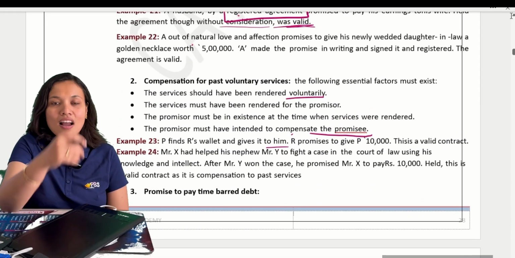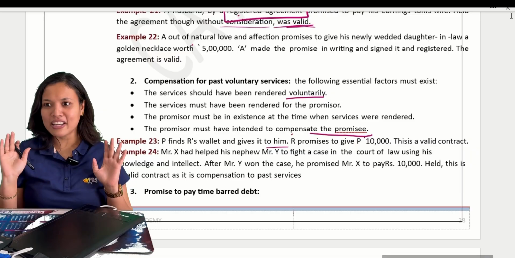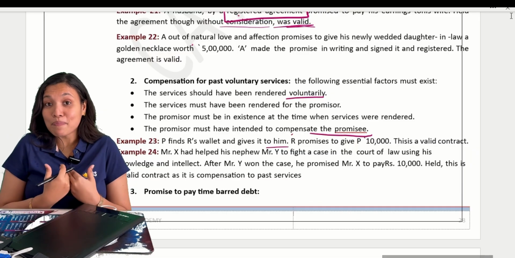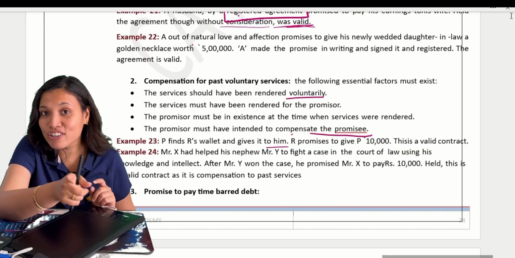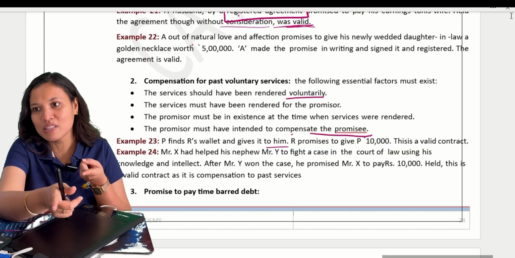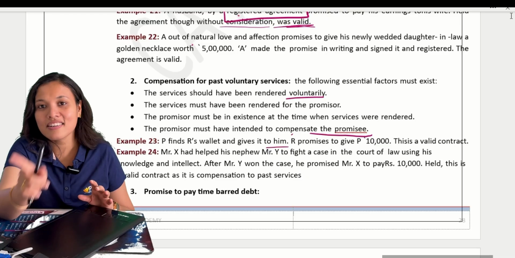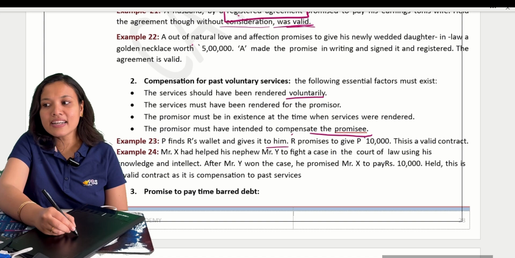I did not ask. If he was not making the promise, he was also free, I was also free. But when the promiser makes a promise that he will compensate for the services voluntarily taken, then he has to fulfill the promise. Okay, that's the exception to section 25. Are you clear? So what conditions should be there?